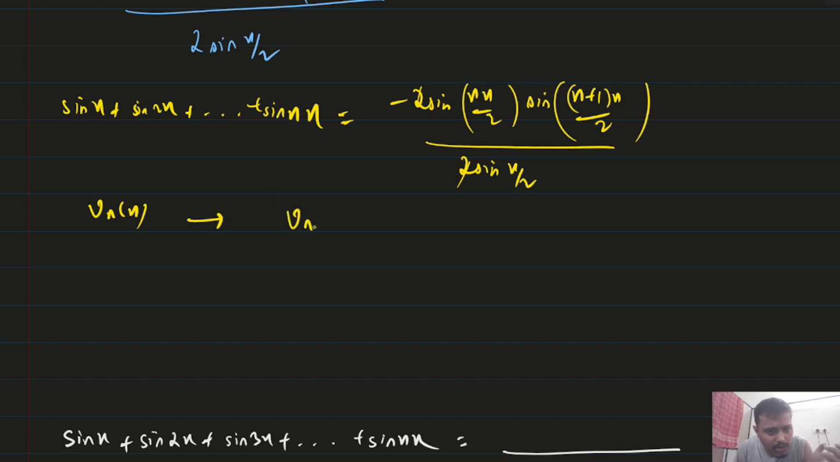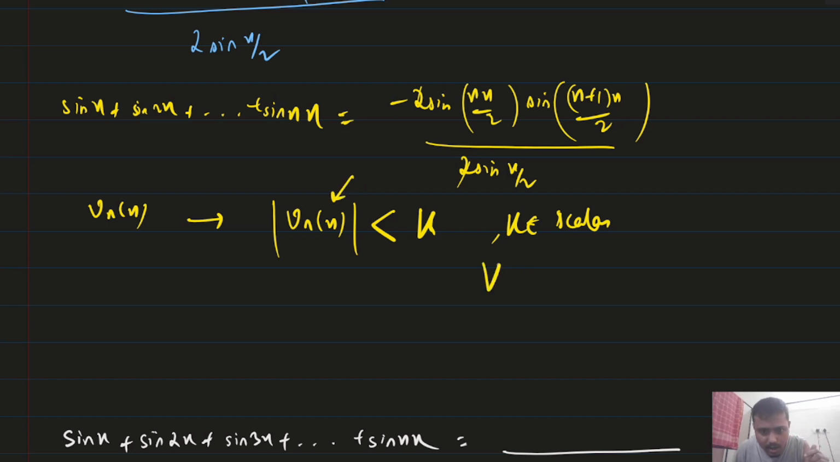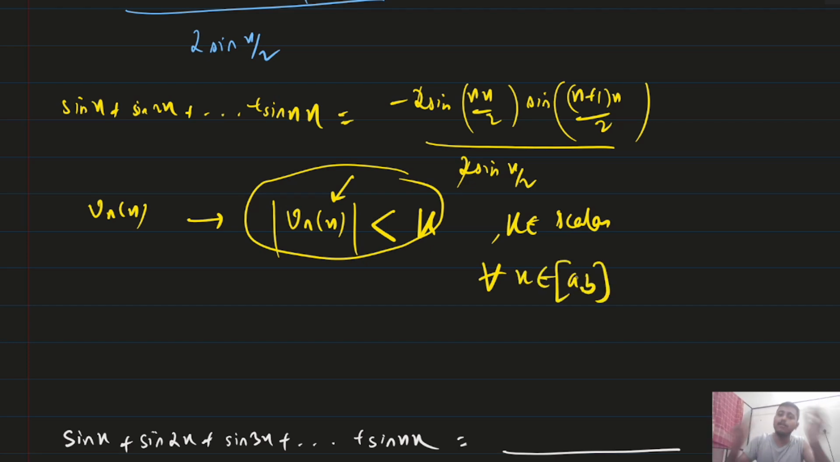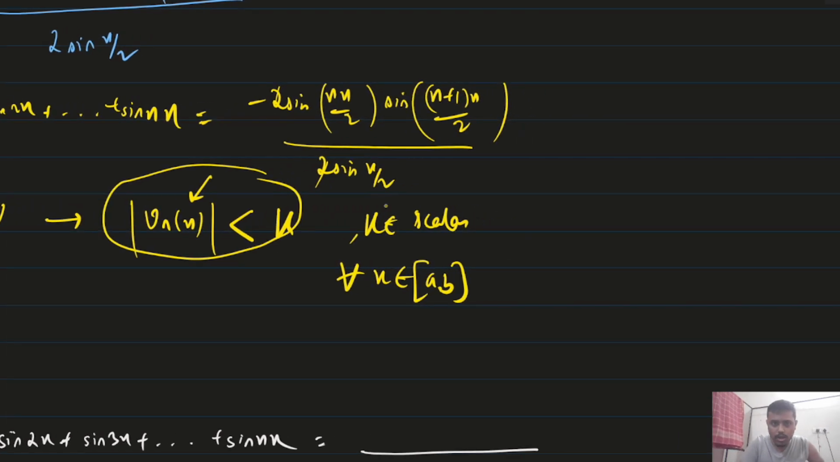In boundedness, what we do is take the modulus of that term, and it should be less than some constant k, where k belongs to some scalar. But for uniformly bounded, since the x term is present, this inequality should hold for all x belonging to that interval. For all x it should hold, and if this is satisfied, then we say that this is uniformly bounded. This is the definition.